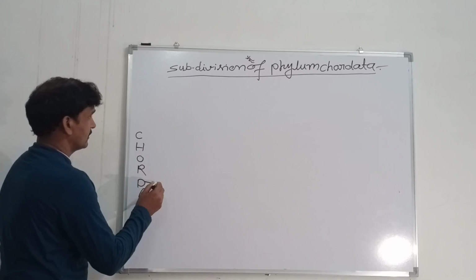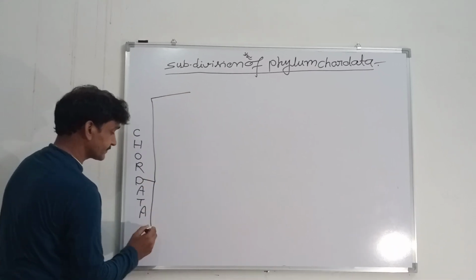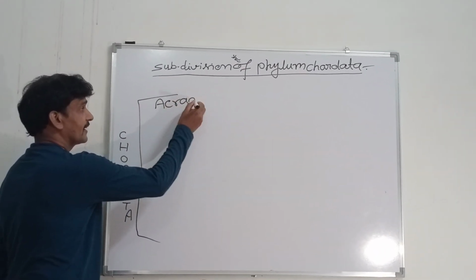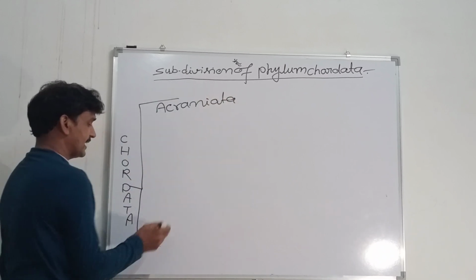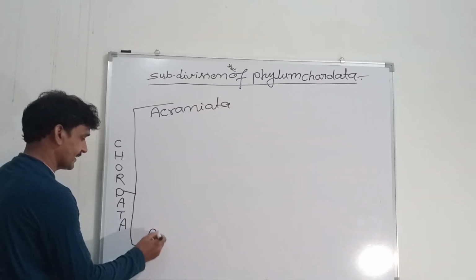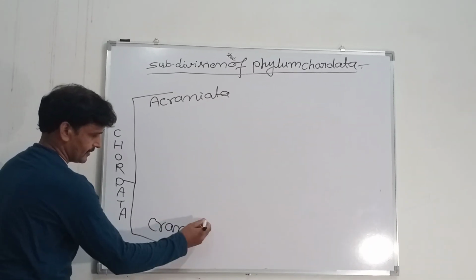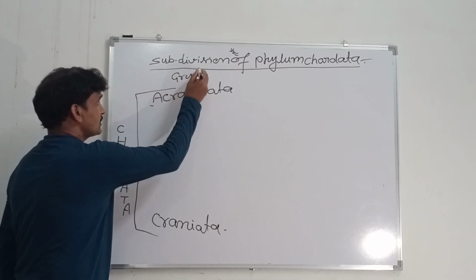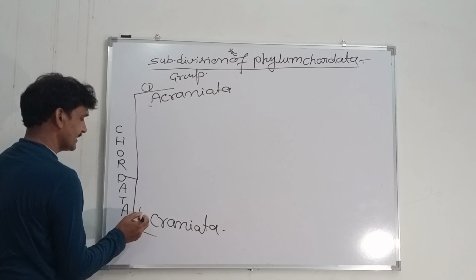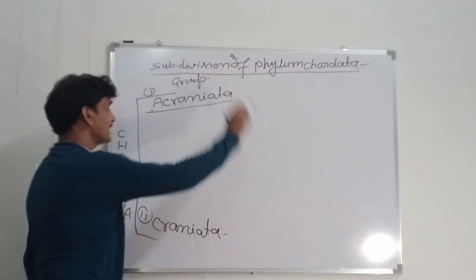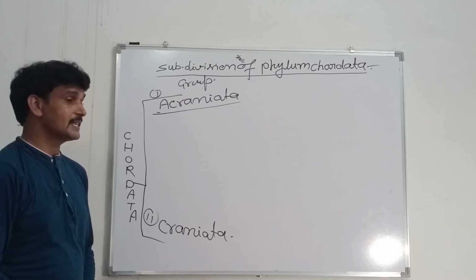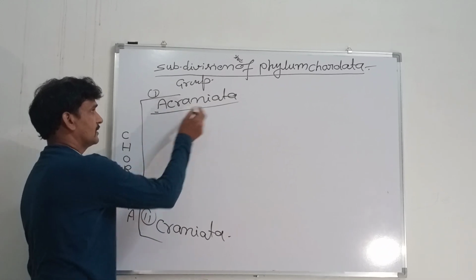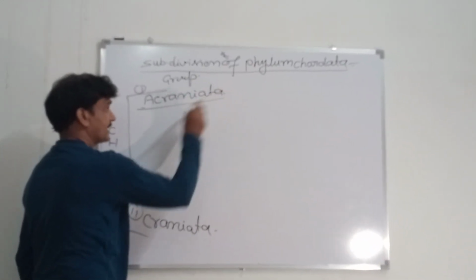Chordata is divisible into two groups. One is the Acraniata and the second one is the Craniata. First of all, this is group first and second. So what is Acraniata? Acraniata means absence of brain and cranium.